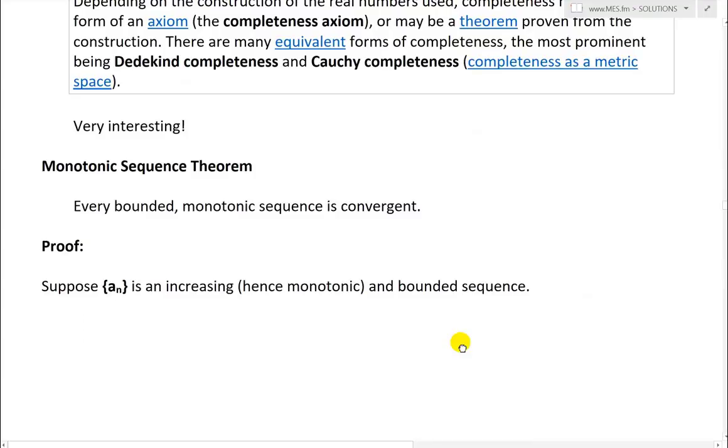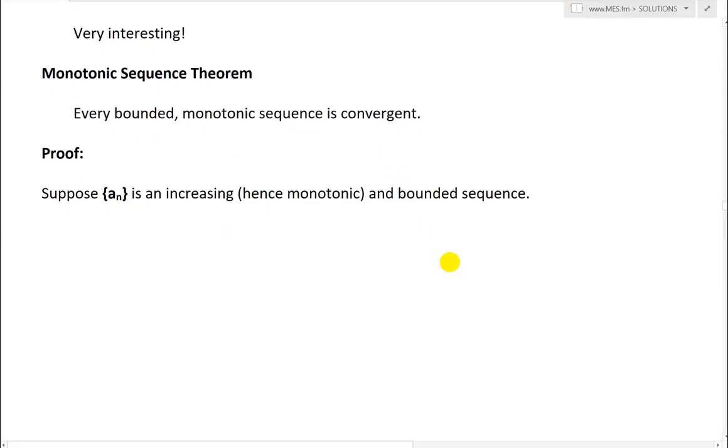So now all this was for the monotonic sequence theorem, which is stated above, but now write it as a theorem. Every bounded monotonic sequence is convergent. So every bounded sequence has an upper and lower bound, and if it's monotonic, increasing or decreasing, then the sequence converges to a limit, or is convergent. And here is the proof.